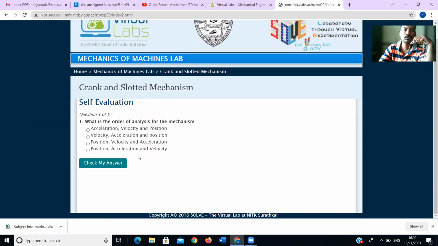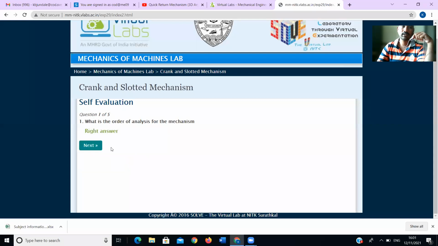Which order have they given? The options are position, velocity, acceleration; velocity, position, acceleration; and so on. It means the order in which the analysis starts. The first one is position, after that velocity and acceleration. Okay, this one is the answer. Check this one.